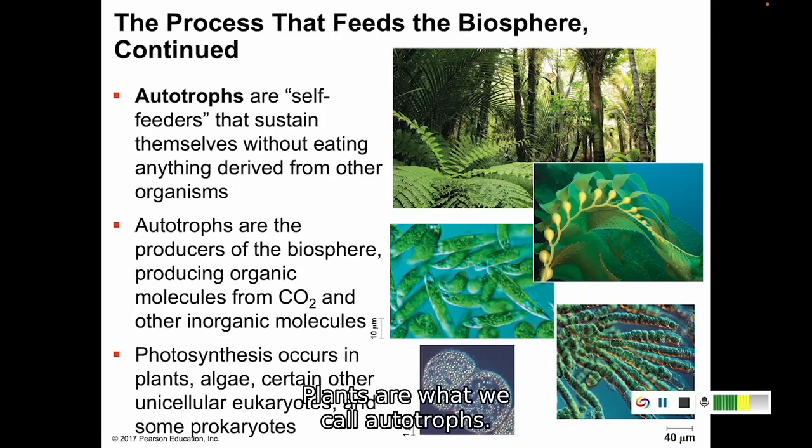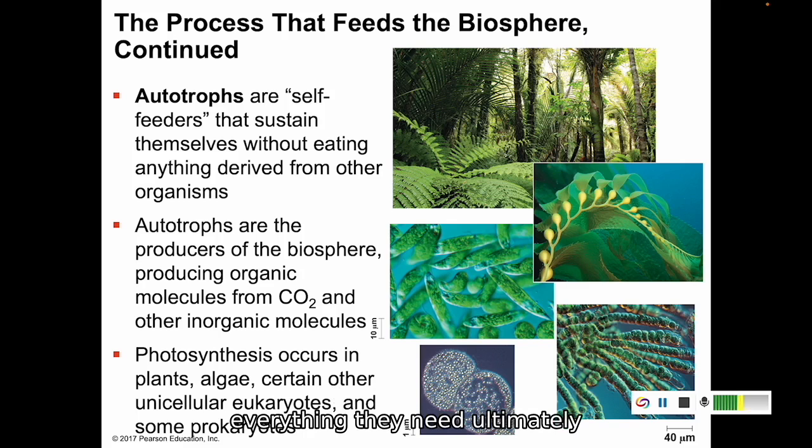So plants are what we call autotrophs. That means self-feeders. They can sustain themselves from sunlight. They don't have to eat anything else. Plants don't eat other organisms. Algae don't eat other organisms. They get all of their energy. Everything they need ultimately comes from that energy from the sun.